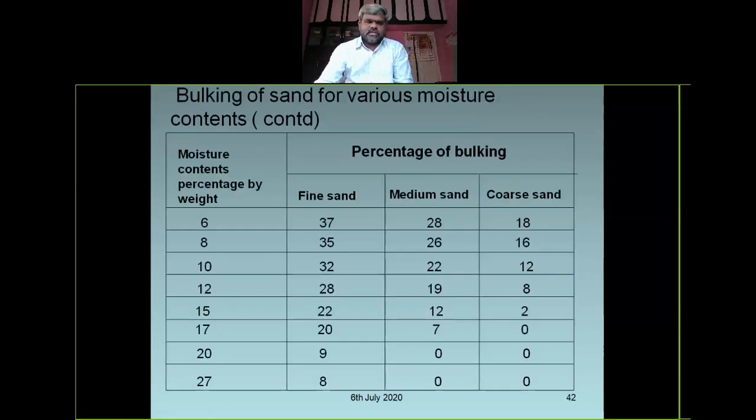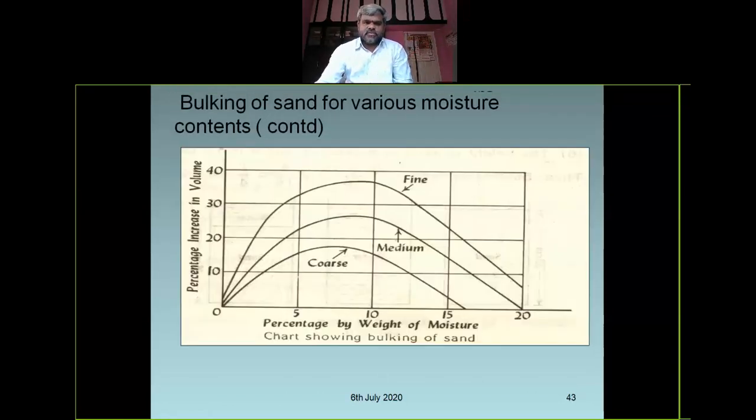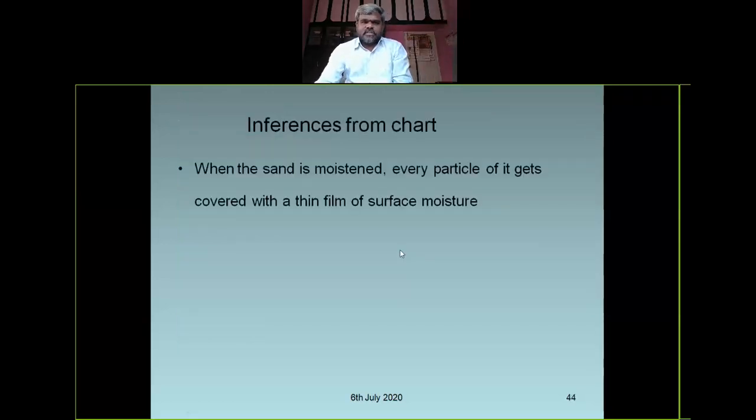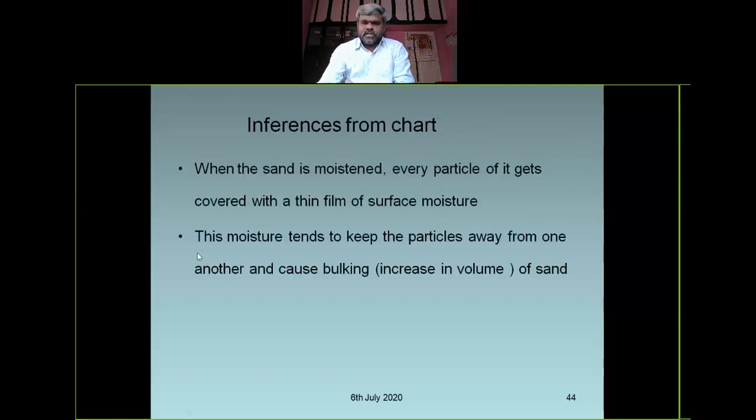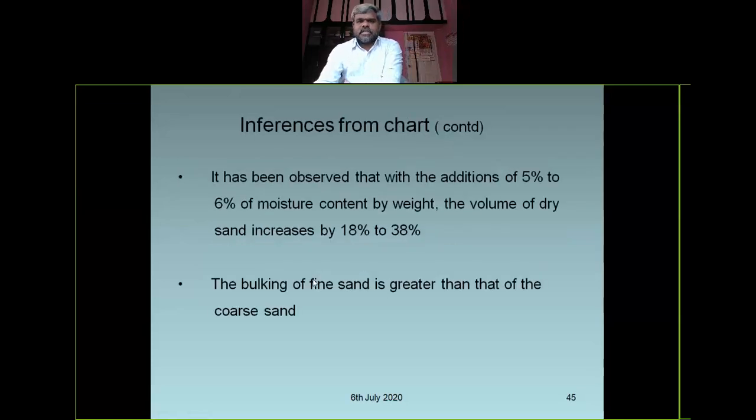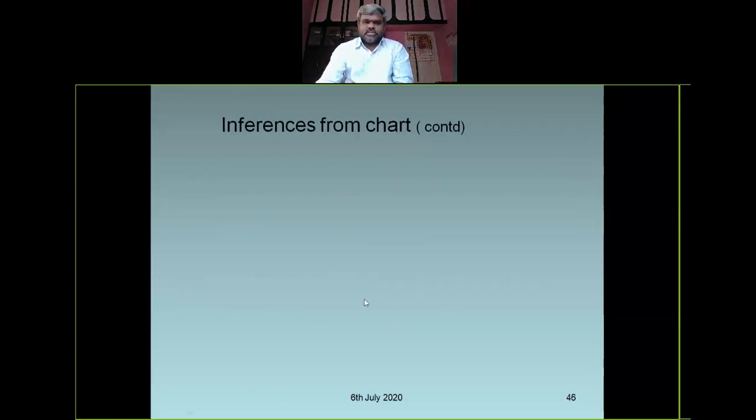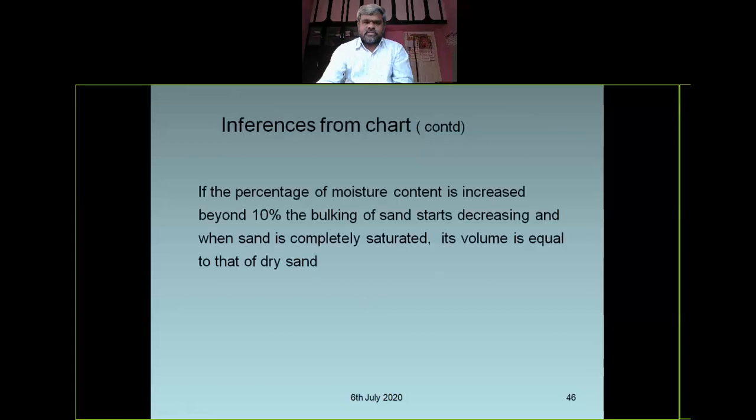Like we can see, we already explained more of the inferences in our video also. See some inferences from the chart. When the sand is moistened, every particle gets a film cover around its surface, right? Moisture tends to keep particles away from each other, and it has been observed that with the addition of 5% to 16% moisture, the bulking of fine sand is greater than that of coarse sand, right? So these are the inferences taken from the chart.